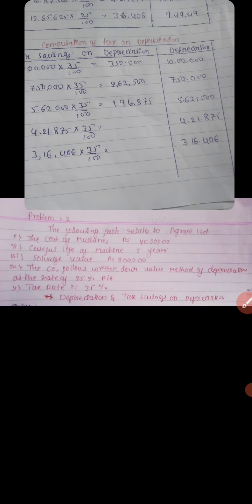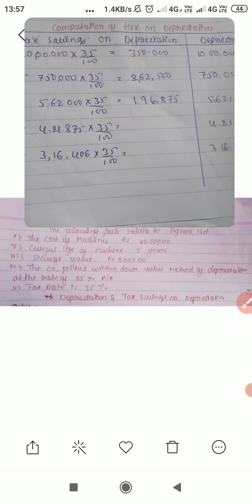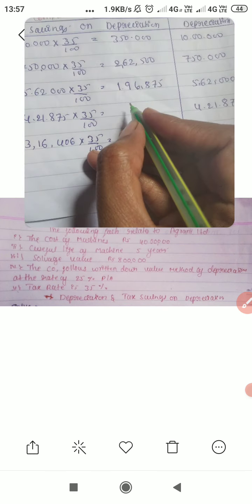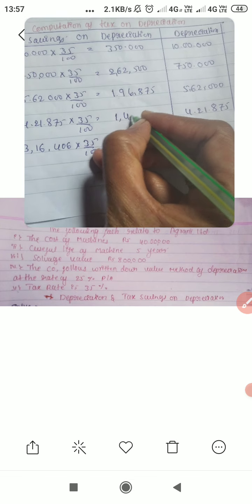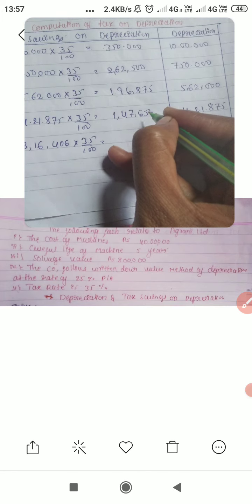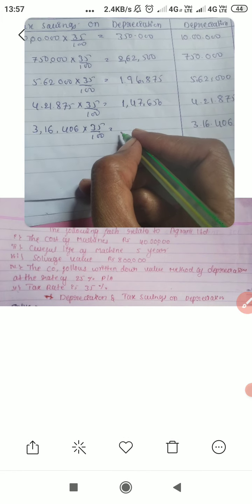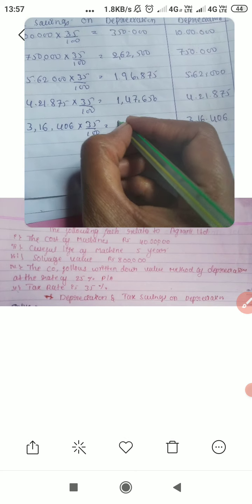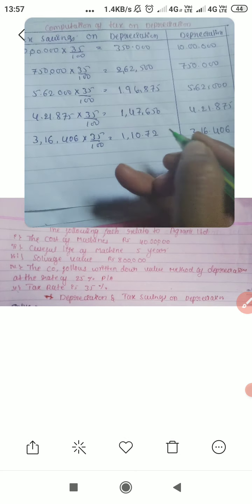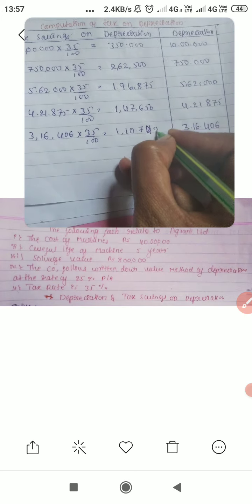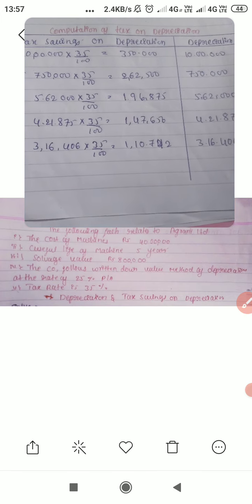Next, 4,21,875 into 35 divided by 100 is 1,47,656. Next, 3,16,406 into 35 divided by 100 is 1,10,742. This is the answer for the tax on depreciation. Are all understood? In this way we have to calculate the depreciation on an asset.